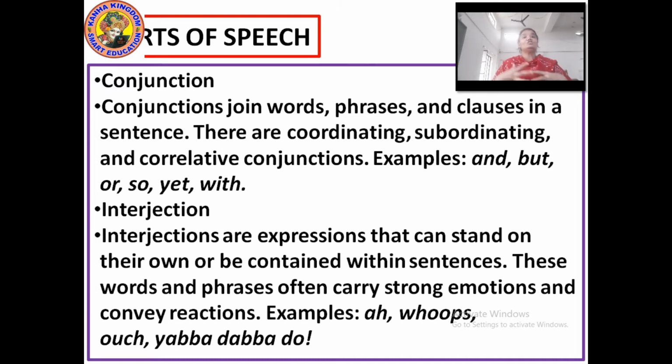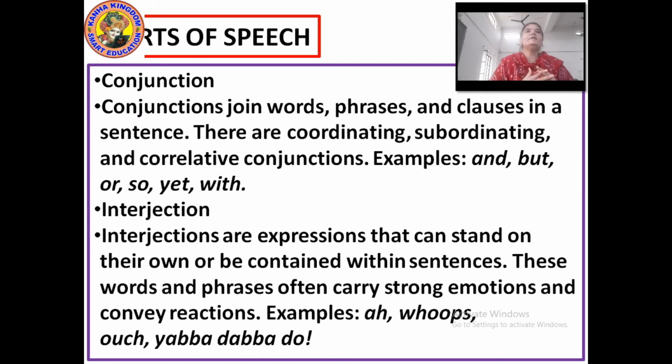Like, since she lost her keys, mom had to borrow dad's key. Since she lost her keys is an incomplete sentence, so it is a dependent clause. A dependent clause has to depend on the other part of the sentence, that is, mom had to borrow dad's key. This is a complete clause.